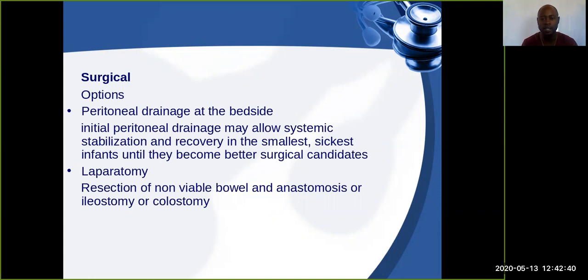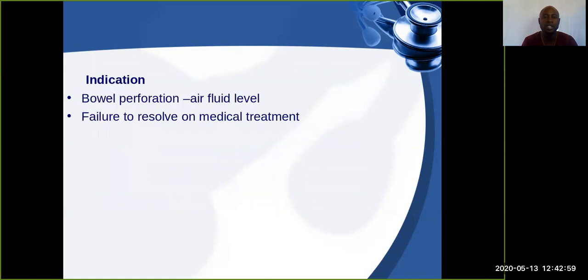This is where we form what we call an ileostomy or a colostomy, whereby we will have an opening on the abdomen, which we use as the source of toilet for this infant until we ensure that the part where anastomosis was done has fully healed. What are the indications for laparotomy?